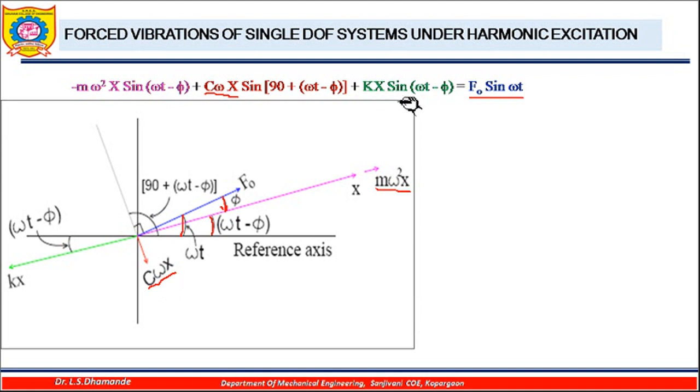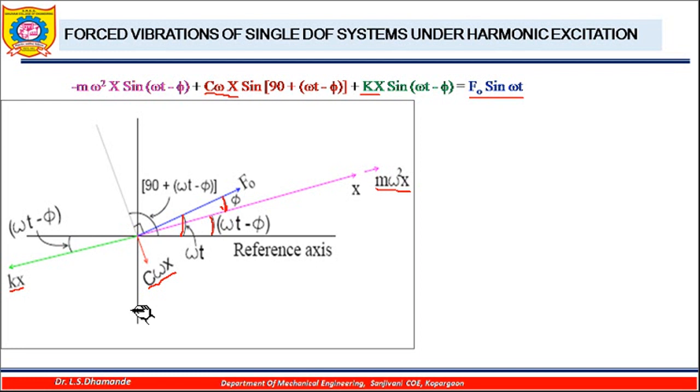Now I have to draw the spring force. Again this will also be negative when I move it to the right side, so its magnitude is k into x, and the angle is omega t minus phi. So this is my line of omega t minus phi. Since it is to be negative, I will draw it on the opposite side of that. So this is the magnitude k into x, drawn here.